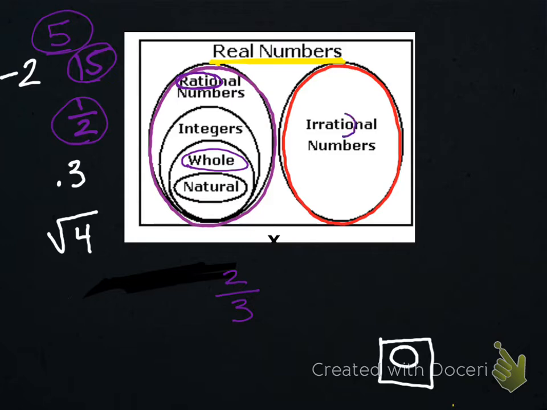This says irrational, which means not a ratio. So you can't be in there if you're a fraction. That is how you knew that 2/3 also has to be a rational number. That's an easy one, guys. If it's a fraction, it's rational.